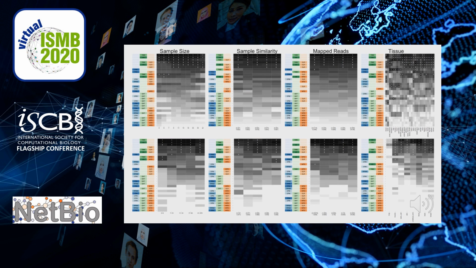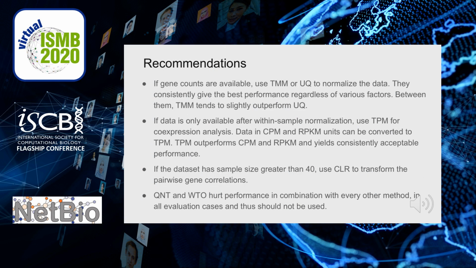To be practically beneficial, the best workflow for constructing co-expression networks should result in consistently high performance irrespective of variations in these experimental factors. I do not have time to talk about all the details of this analysis, so I'll just say that it confirmed the robustness of our top workflows. I've just thrown a lot of information at you, so to sum up, I built 81,600 networks, so you don't have to, and I can now give you these recommendations.